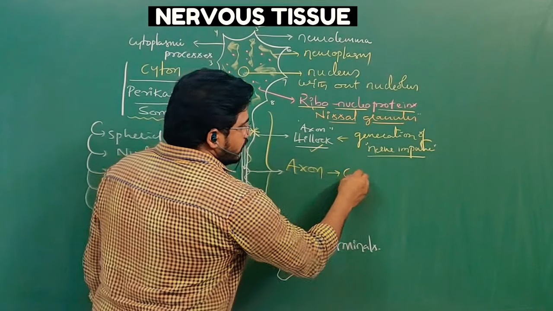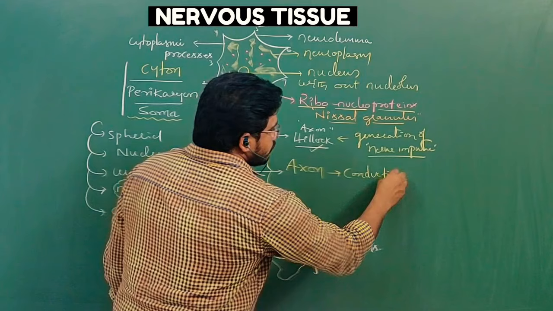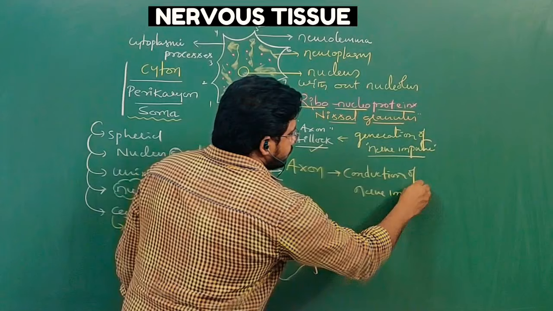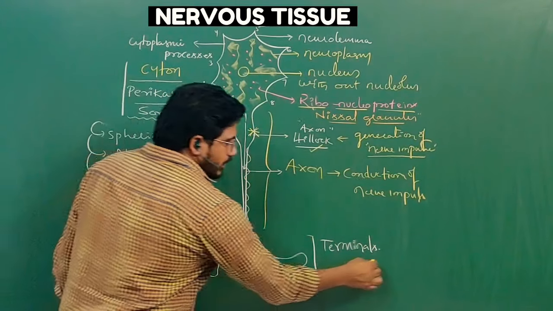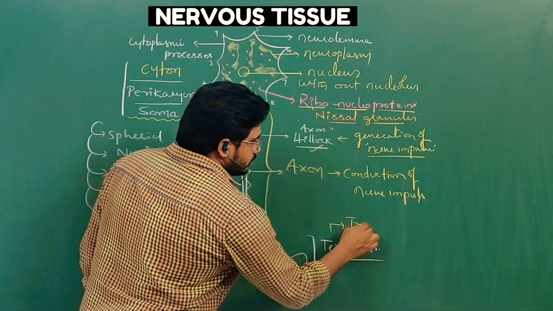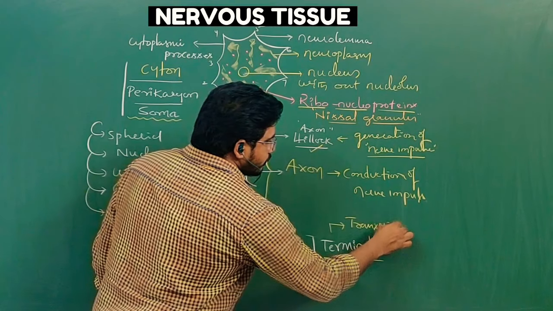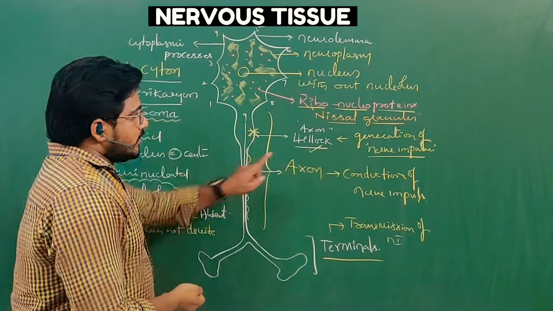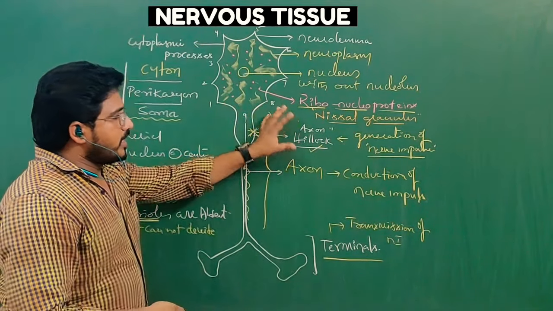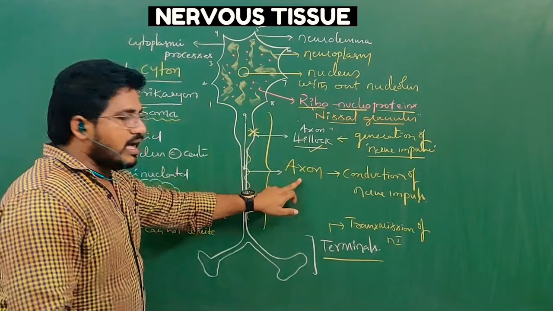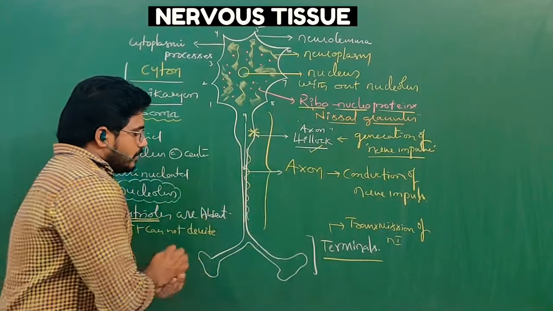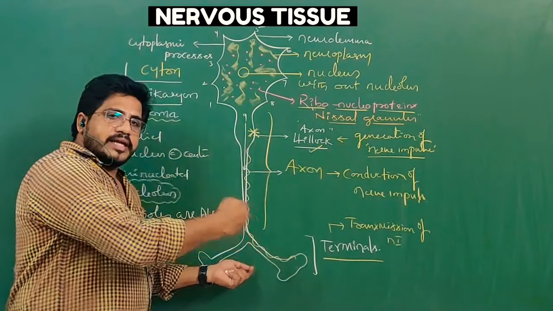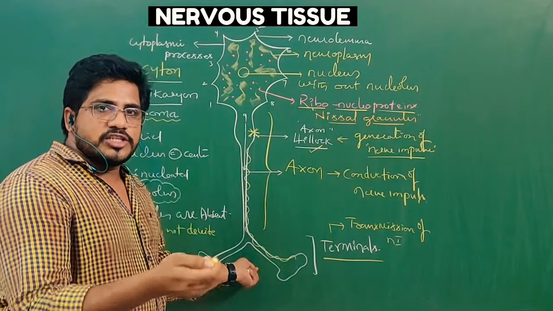So axon helps in conduction of nerve impulse, and terminals help in transmission of nerve impulse. Nerve impulses are generated at axon hillock. Such generated nerve impulses travel along the axon. Once the impulses reach the axon terminals, their duty is to send these impulses to the nearest or joined neuron.